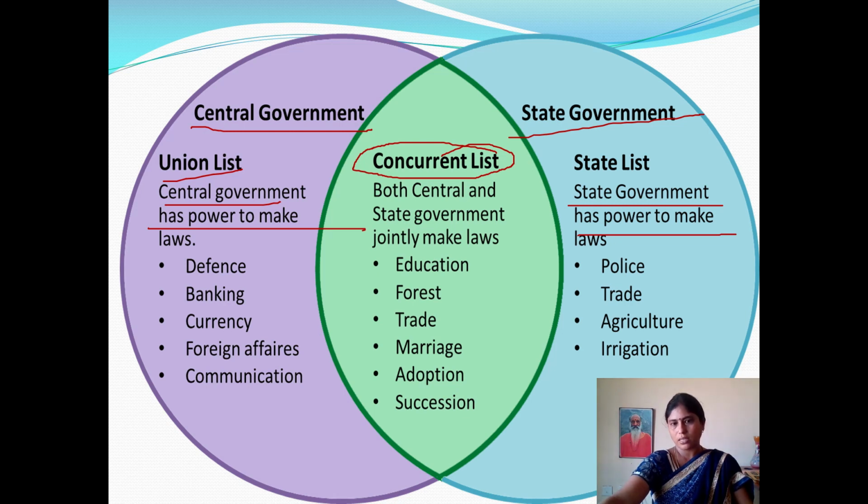And then the concurrent list. These are subjects related to both the state and central lists. In this, the state government and central government together jointly make the laws.